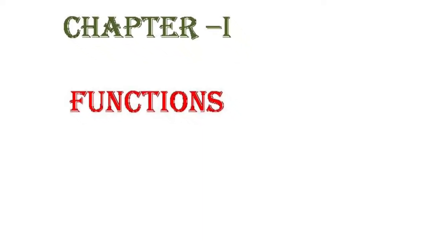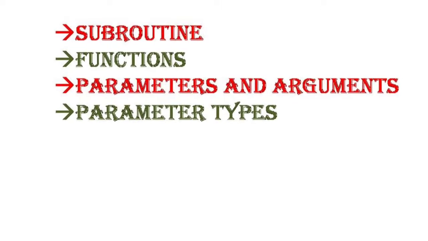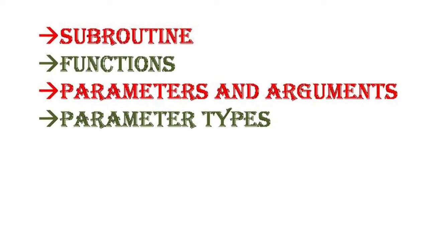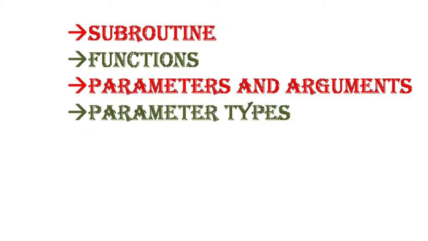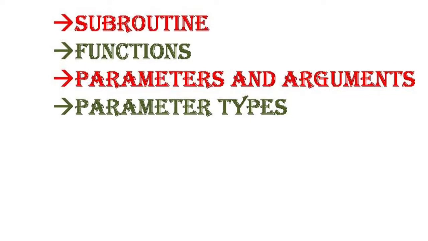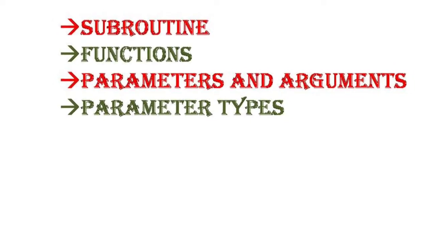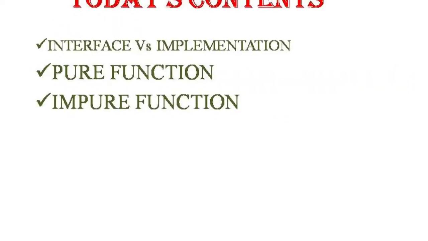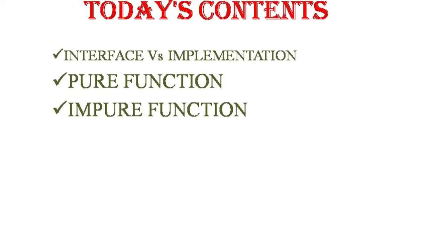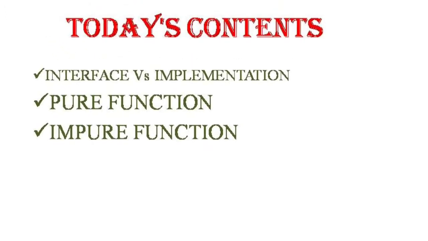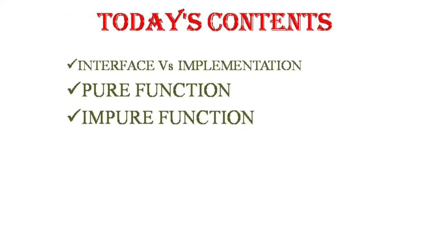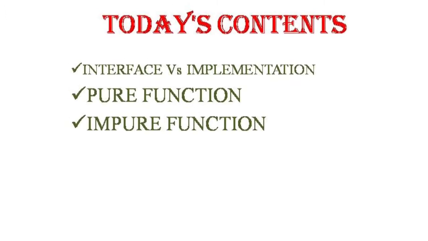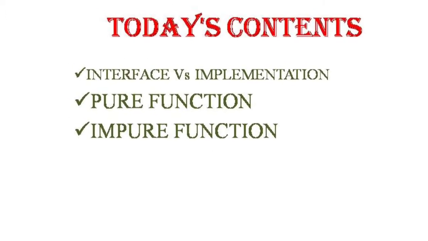Today also we'll continue with chapter 1, functions. Last class we studied subroutines, functions, parameters and arguments, and types of parameter. I think this topic is clear. Today's content: interface and implementation, pure function and impure function. Now we will see each topic one by one.